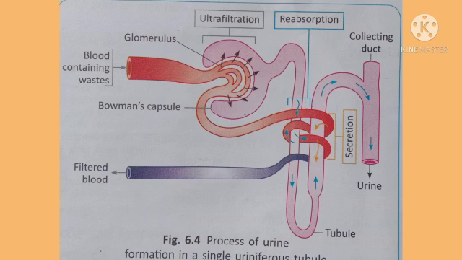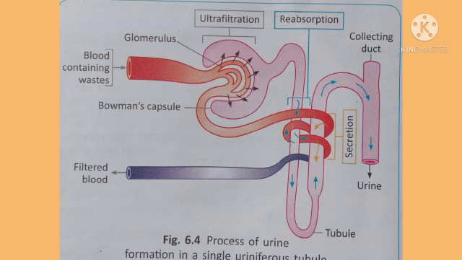Some of the salts and urea which are in excess in the blood are again sent back into the tubular filtrate. This way the composition of blood is balanced with the help of reabsorption and secretion. So the blood doesn't have excess salts or too much water. This maintenance of water balance and salt concentration in blood is called osmoregulation.